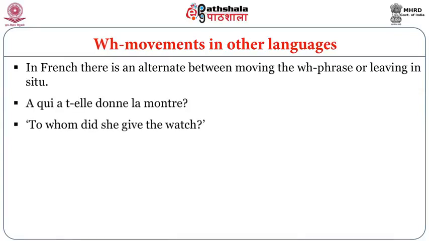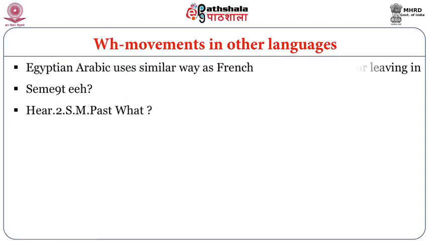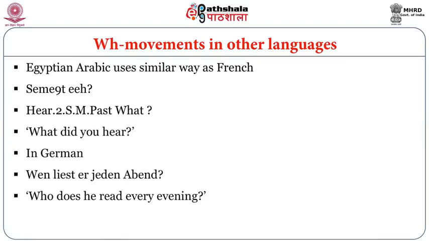To whom did she give the watch? That is written in French on your screen. Egyptian Arabic uses similar ways as French. What did you hear in German is written over there, and who does he read every evening is again there. So you can see that the sentences are in German, the spelling is WEN, but these words are there at the beginning of the sentence.